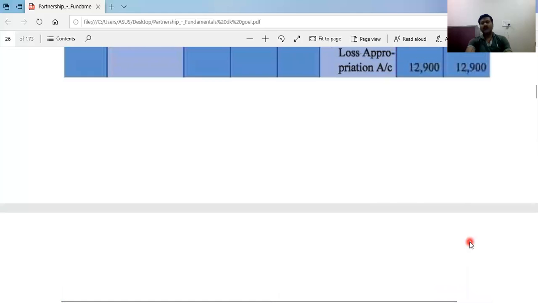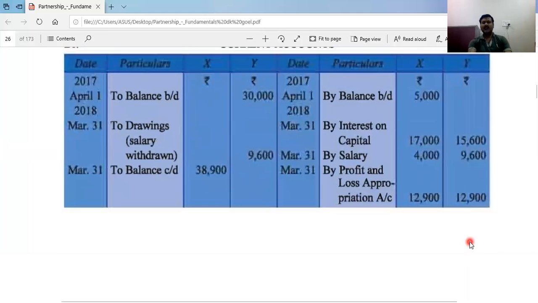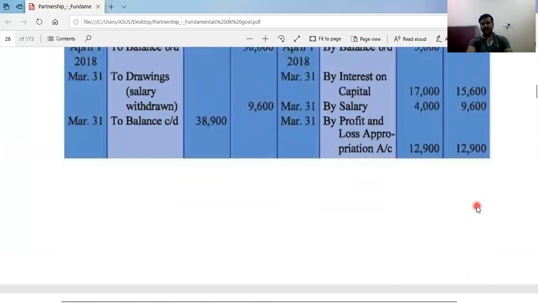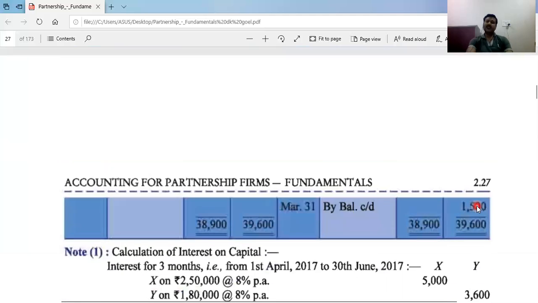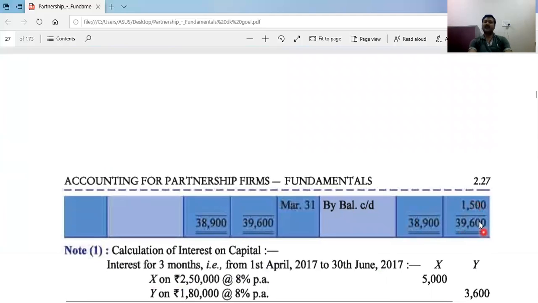And now we will minus this 15,600 interest on capital, 9,600 and 12,900. We add these three items and will subtract from 39,600. The balancing figure would be 1,500. This will be called the balance sheet or closing balance. This is a debit balance because debit side is more. That's why it is a debit balance.